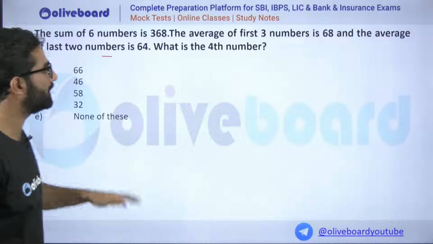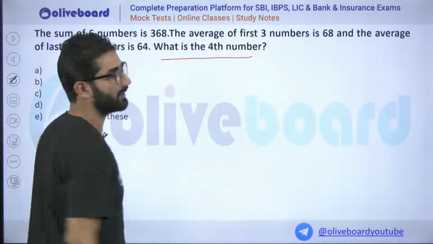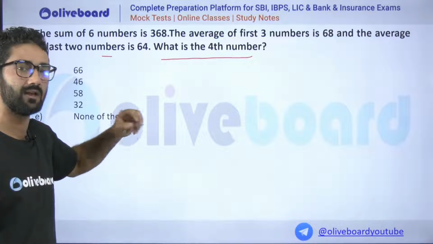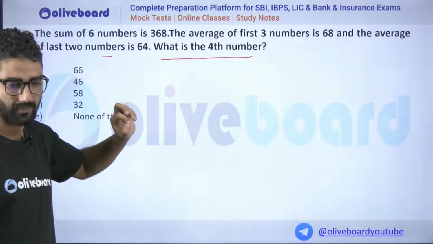So what could be the possible value for the fourth number? It is not asking about the average of the fourth or fifth number, anything. It is just asking what is the possible value. Harpreet says it is 36.